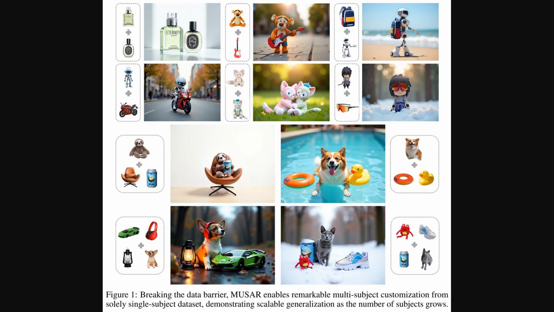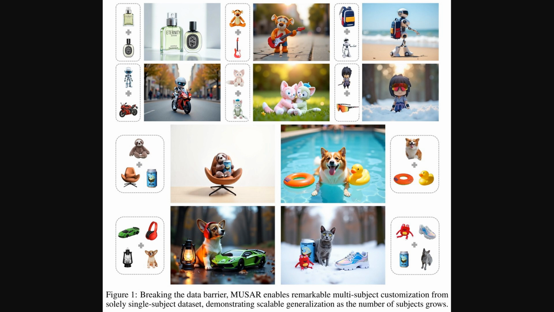Alright, so this first figure really sets the stage. We see a collection of images, each one generated by the AI, combining several distinct items or characters. For instance, there is a corgi with a toy car and a lantern, or a cat with a can and sneakers. These examples showcase the system's ability for what is called text-to-image customization, essentially creating specific images from text descriptions, especially with multiple subjects.